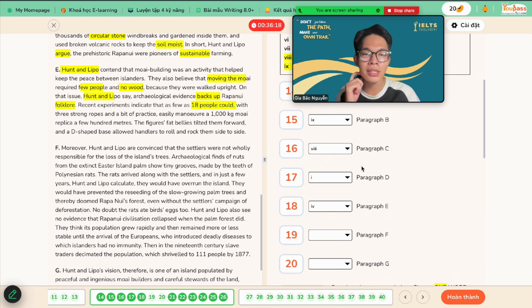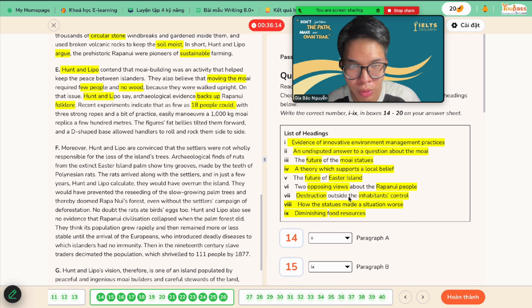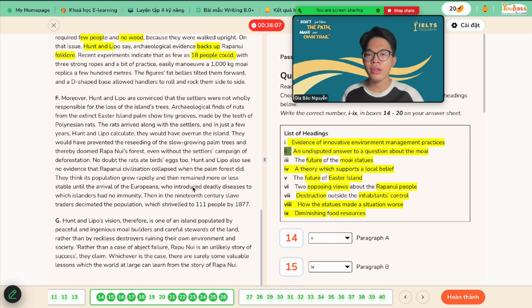Correct. Number 19. Okay, we still have 2 more to go. Okay, 1, 2, 3, 4. 4 answers for 2 questions.